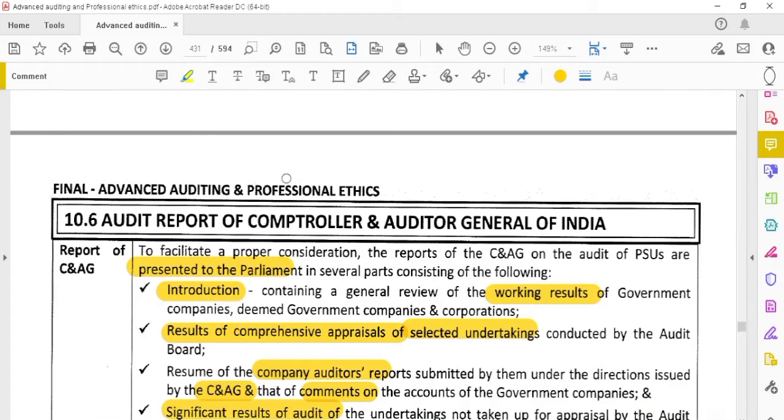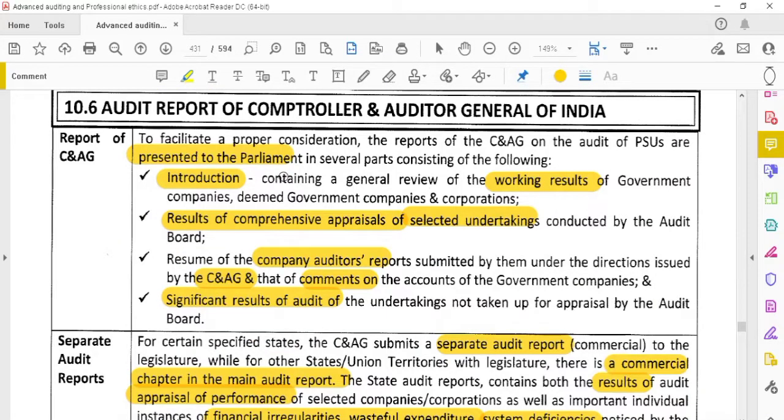Okay, then we have to see the audit report of the CAG, the Comptroller and Auditor General of India. It is presented to the Parliament. Okay, the report of the CAG on the audit of PSUs is presented to the Parliament. It will consider several parts, like the introduction part. The introduction part is the working results of the government companies. A general review, normally on whether they are profitable or whether they are making a loss, those working results only will be provided in the introduction. Okay, a general review of the working results of the companies, that is the introduction.